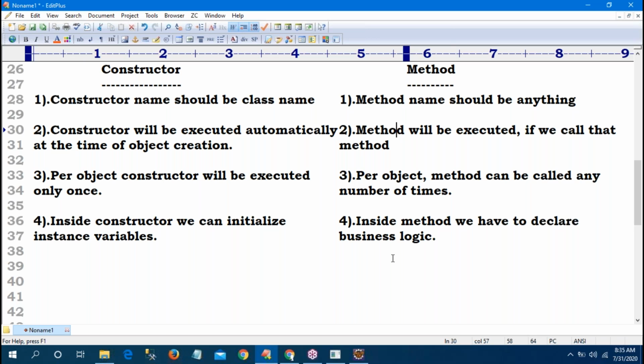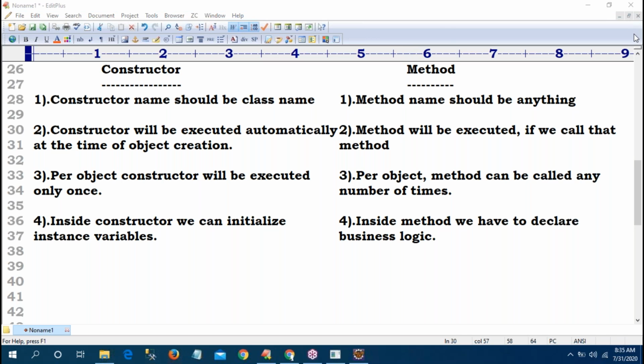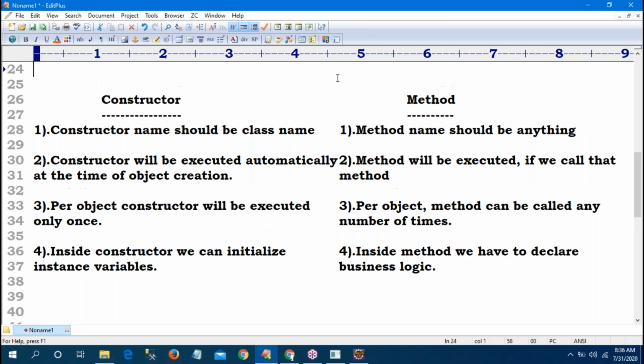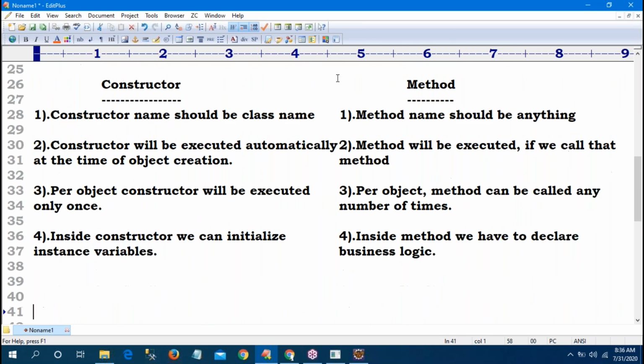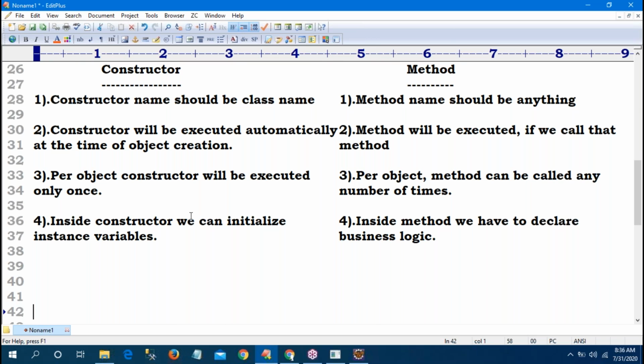So you can take one snapshot, because in my material I have not written the complete differences. Yes, I will share my material, but in that material I'm not giving these clear differences. That's why you can take one screenshot of this. If I tell it in the chat panel, it won't come. All this concept is available in the material, but the differences I forgot. Okay, take these four differences.